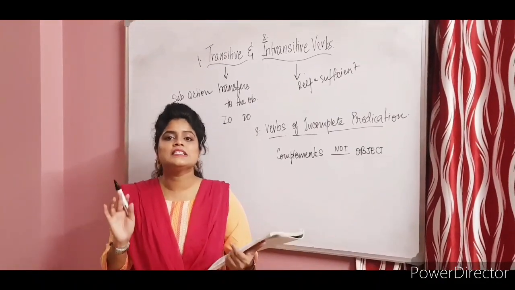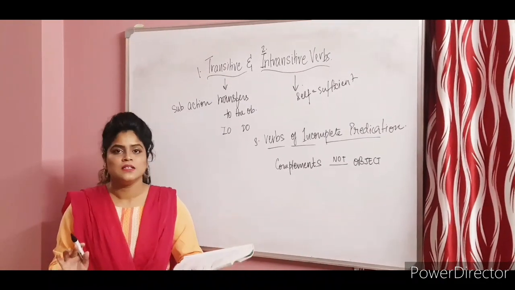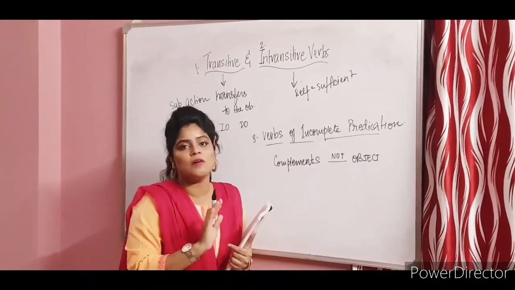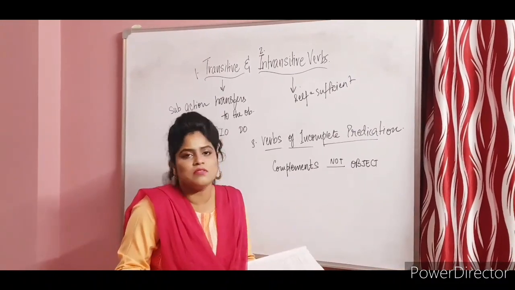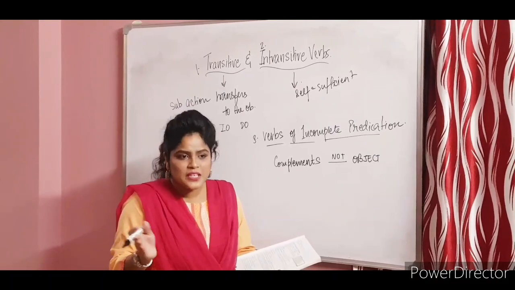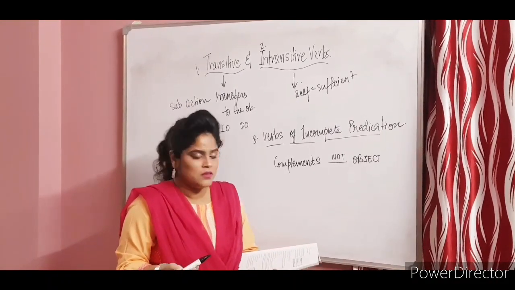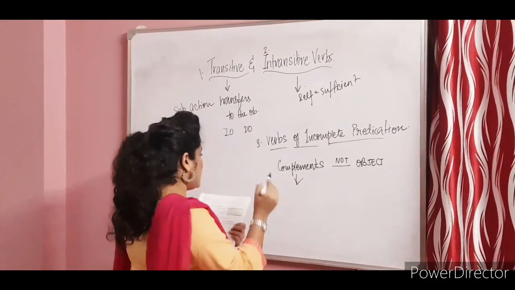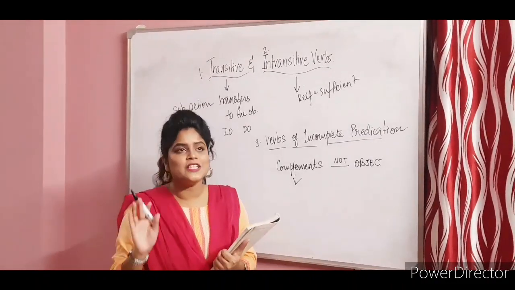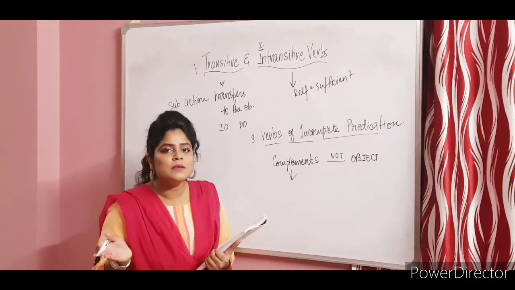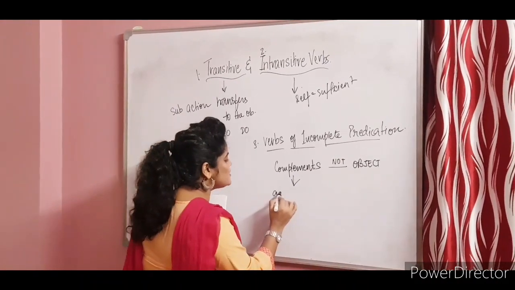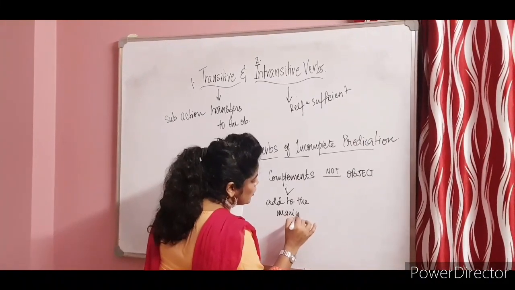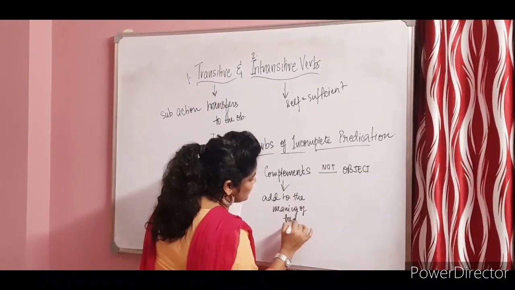A complement is a group of words that help to complete the meaning of the verb. They are not things or persons. It's not a noun. It doesn't have to be a noun. It can just state something. Do we understand? I hope we do. What I will again repeat: a complement is not affected by the verb like the object is. What does a complement do? It simply adds to the meaning of the verb.